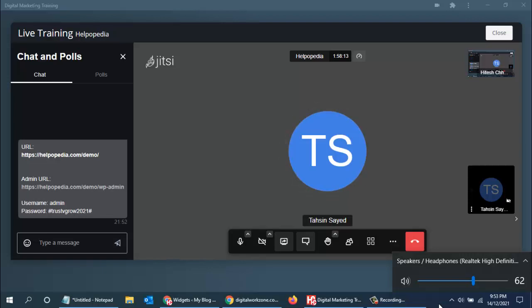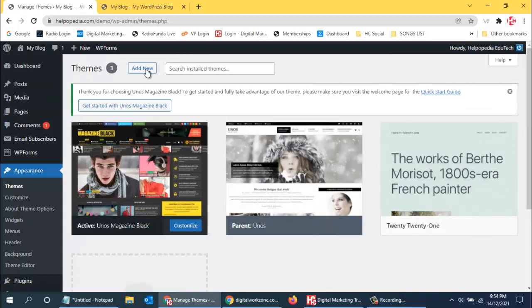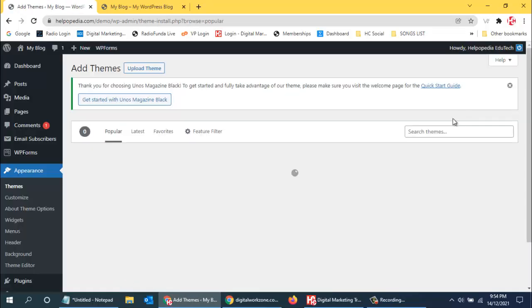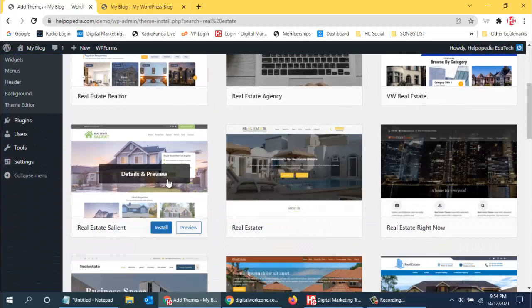In this theme, you have selected magazines. Can we directly select real estate? Absolutely. Let me just show you. I just go to themes, and let us search for real estate. Add new theme, and over here I'll search for real estate. Let us see. Now you can see something related to real estate is coming, right?